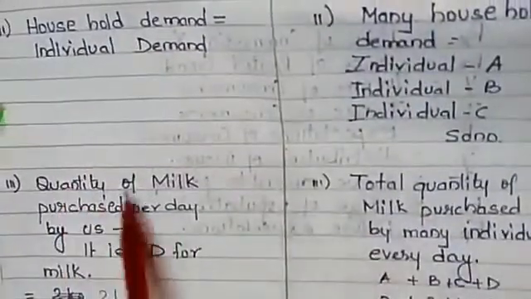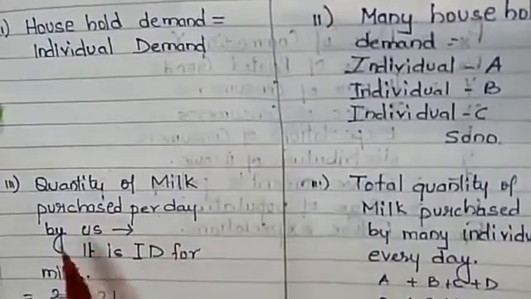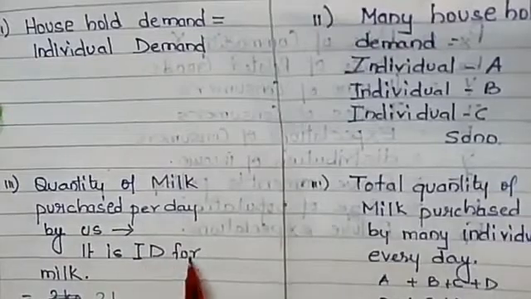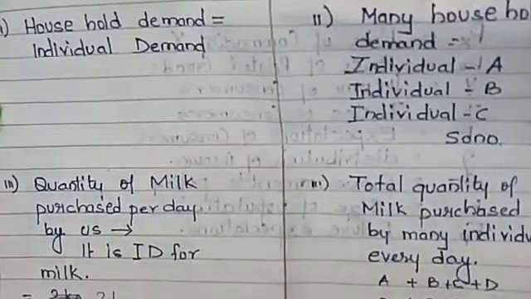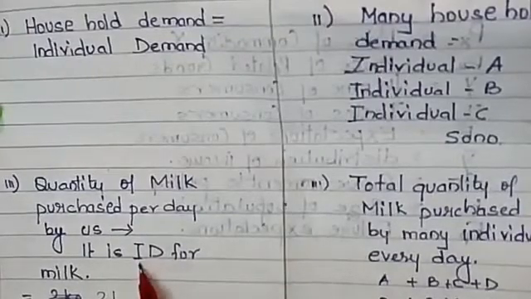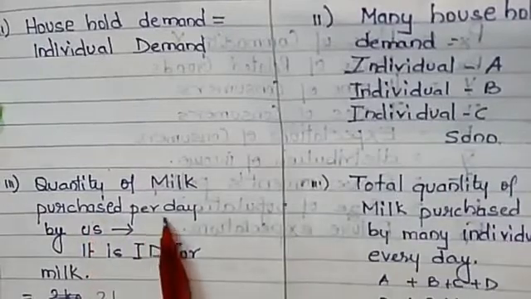The quantity of milk purchased per day by your mother, 2 liters of milk, is known as individual demand because it is purchased by a single household.